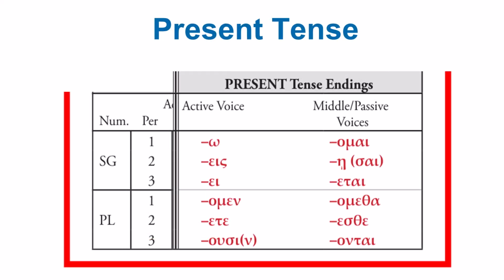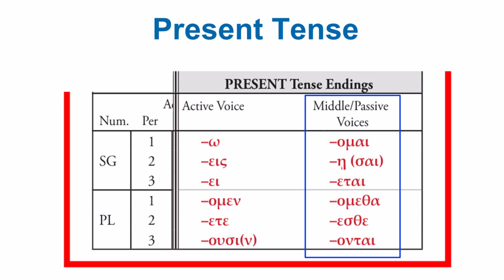Afterwards, we looked at two paradigms. We looked at the present active indicative paradigm. And this paradigm is very important because this is where the future tense is built from. And we looked at how to know it faster by using the song, O-S-A, Omen ete usin. So these are active endings.